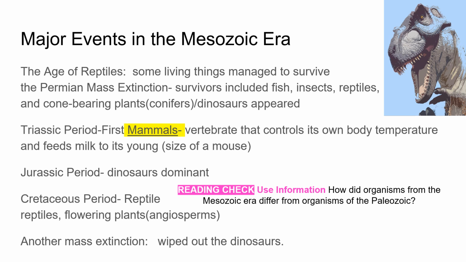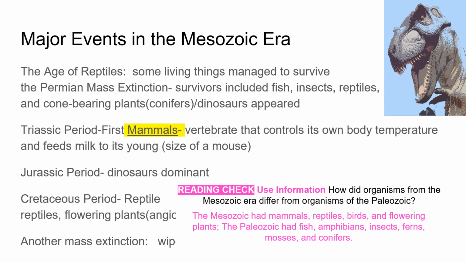Reading check. How did organisms from the Mesozoic era differ from organisms of the Paleozoic era? The Mesozoic had mammals, reptiles, birds, and flowering plants. The Paleozoic had fish, amphibians, insects, ferns, mosses, and conifers. So basically, life developed more. We have more variety and more advanced species.